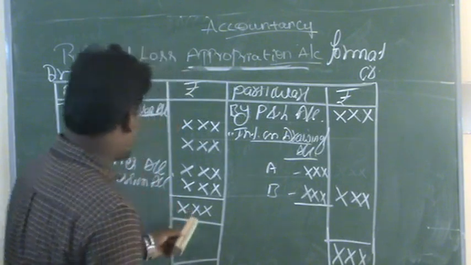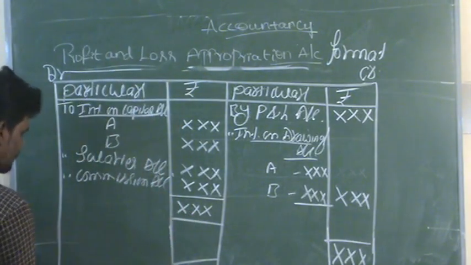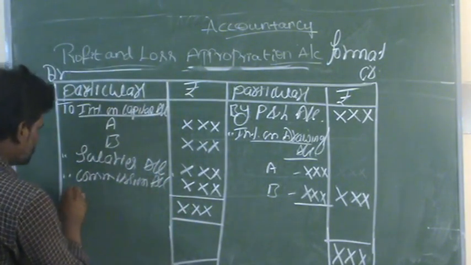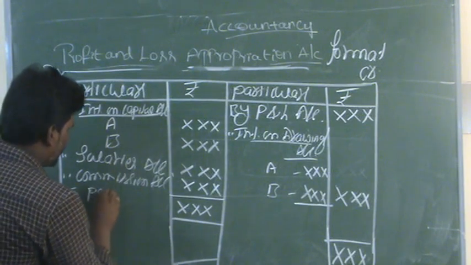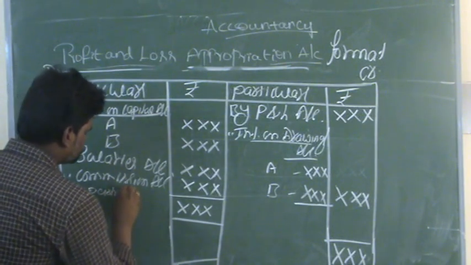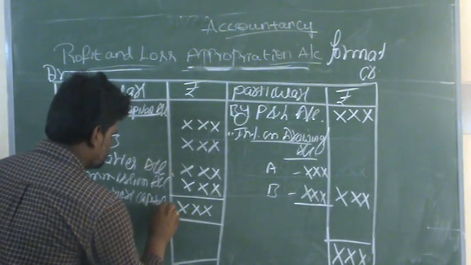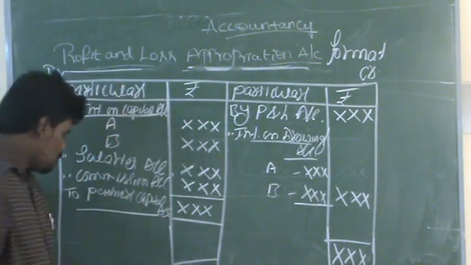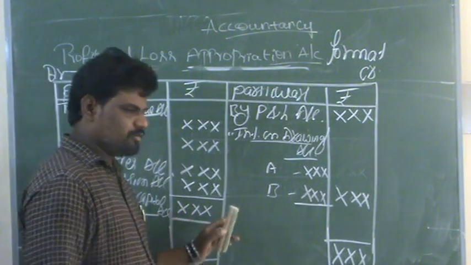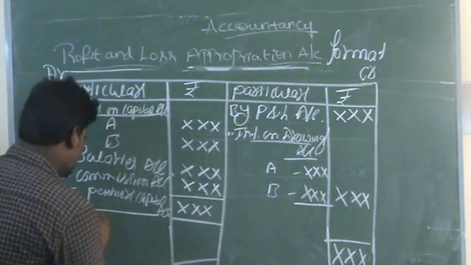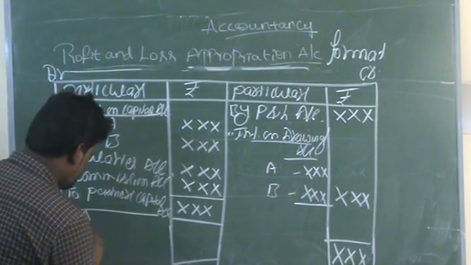So these profits we can distribute among the partners to partners capital account. The partners are namely A and B.